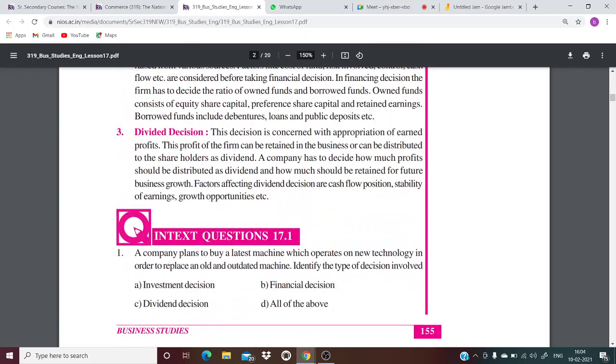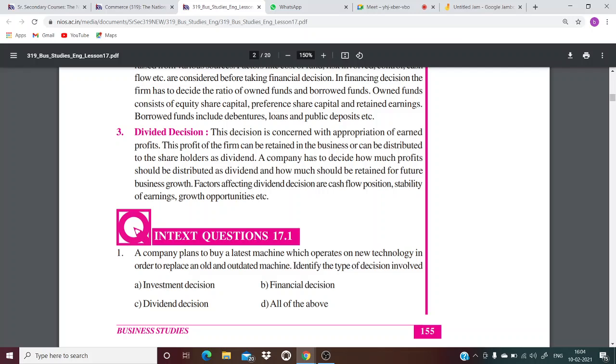Dividend decision. This decision is concerned with appropriation of earned profits. This profit of the firm can be retained in the business or can be distributed to the shareholders as dividend. A company has to decide how much profit should be distributed as dividend and how much should be retained for future business growth. Factors affecting dividend decision are cash flow position, stability of earnings, growth opportunities, etc.